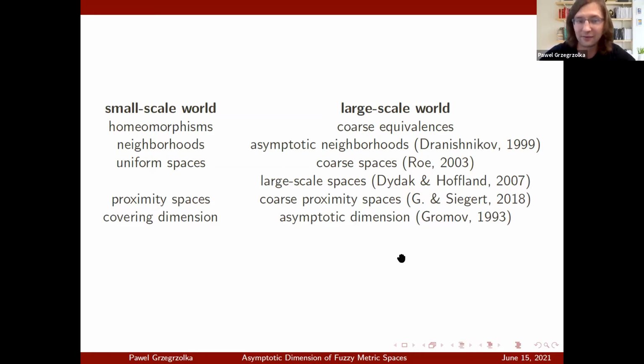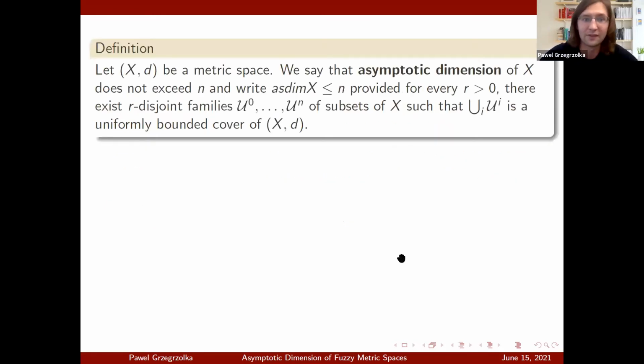If you have seen asymptotic dimension before, you know that there are multiple ways to define it. There are equivalent definitions of asymptotic dimension. I will show you just one that uses disjoint families, or colors. Given a metric space (X, d), we say that the asymptotic dimension of that metric space